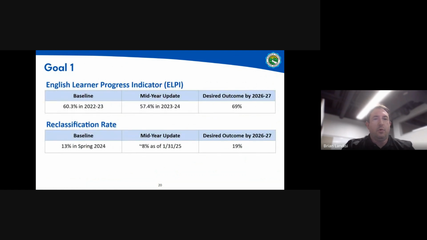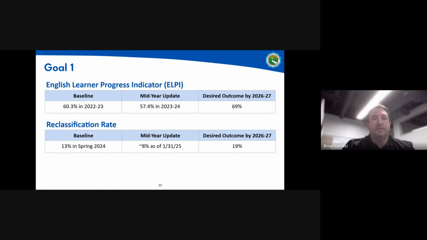When we look at goal 1, I want to draw your attention to the English Learner Progress Indicator. This is called the ELPI. It's part of the California dashboard. Our baseline goes back to 22-23, where 60.3% of our English learners were making progress. That means that from one year to the next, they were either improving or showing a little bit of growth on their English assessments. So let's take a look.